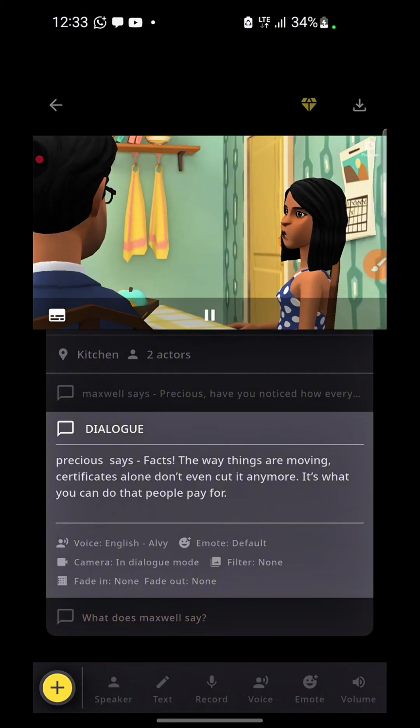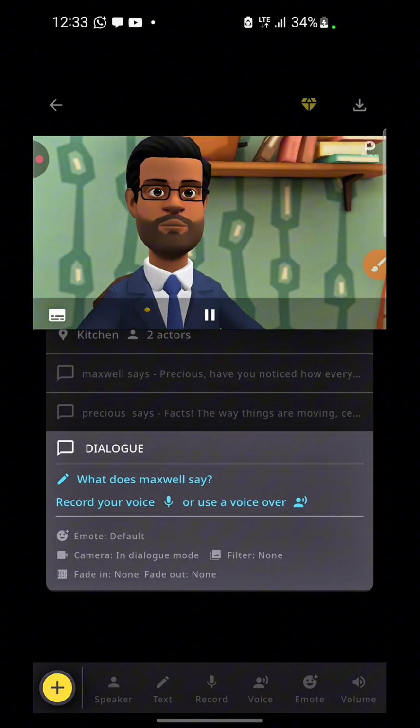Facts. The way things are moving, certificates alone don't even cut it anymore. It's what you can do that people pay for.